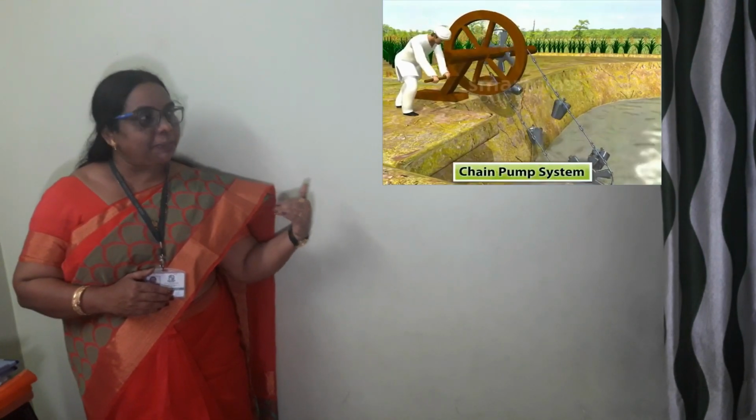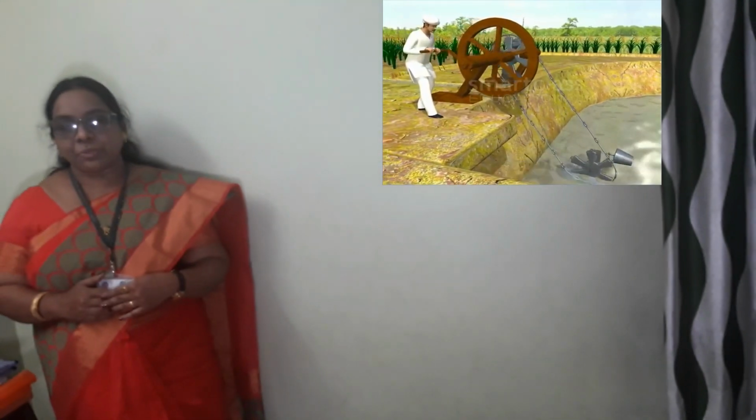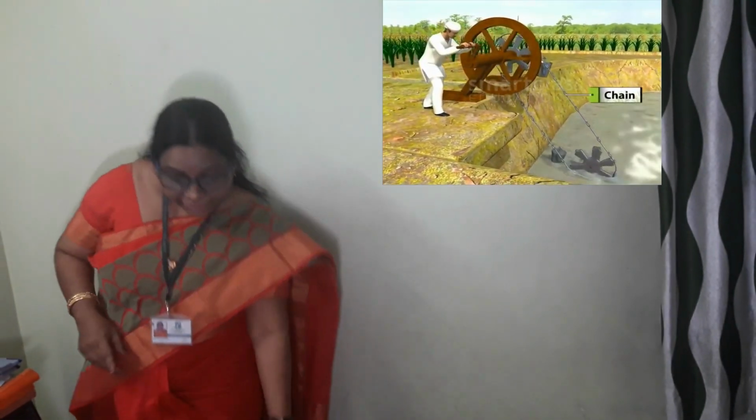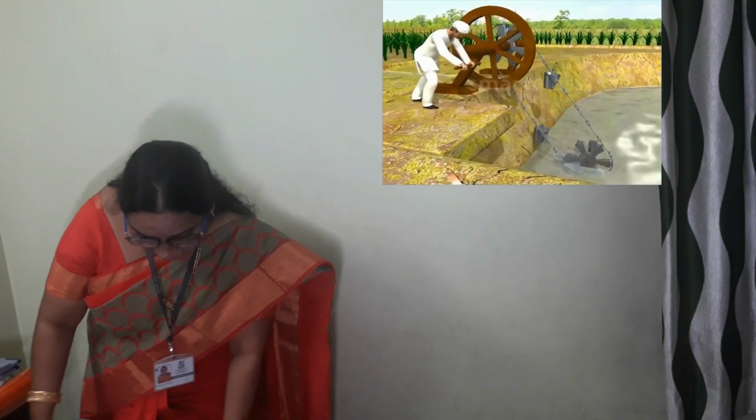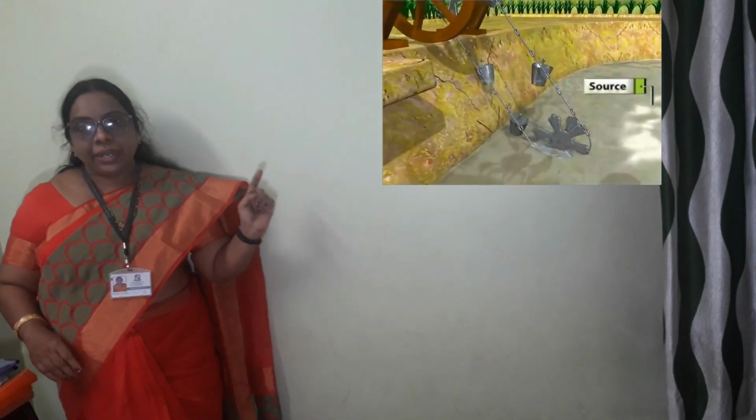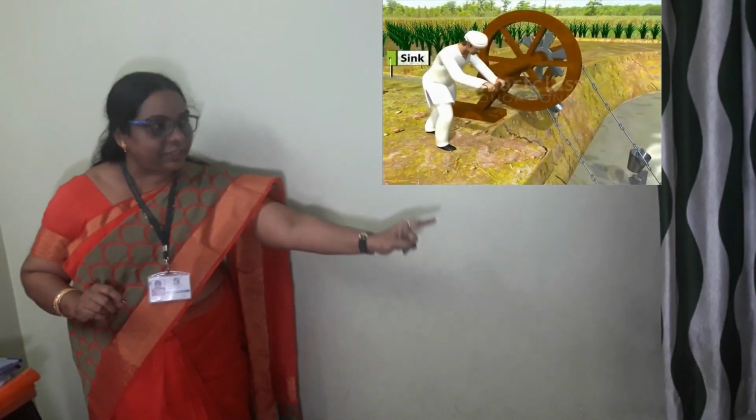The next system is called the chain pump. Just look at this picture and the video. In the chain pump, there is a chain. At one end there is the axle and the wheel, to which the chain is connected, and the other end is connected to the bucket.